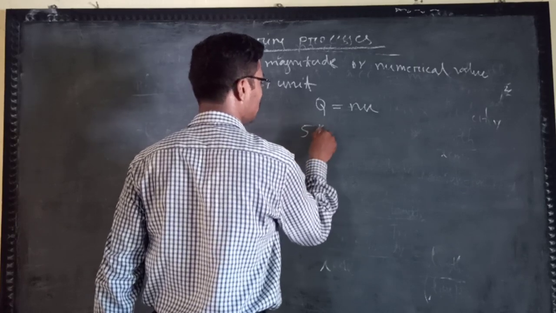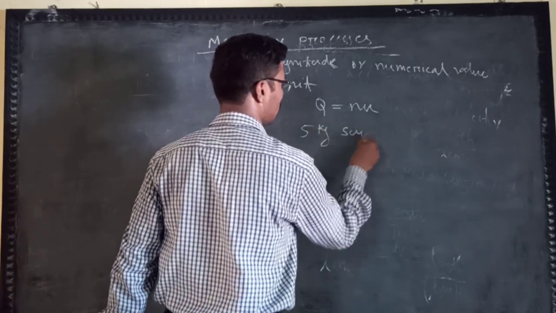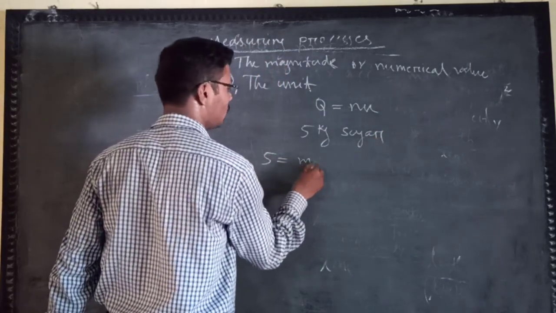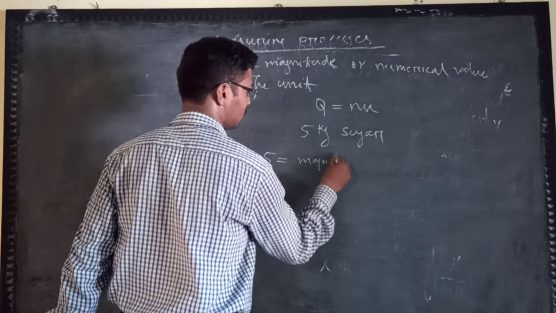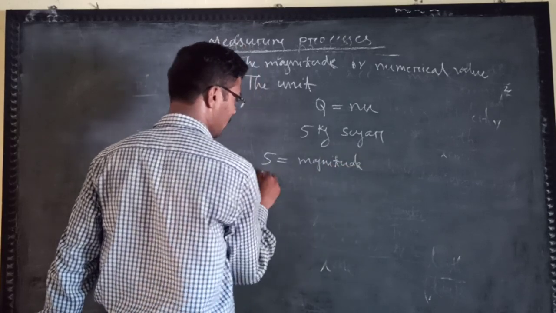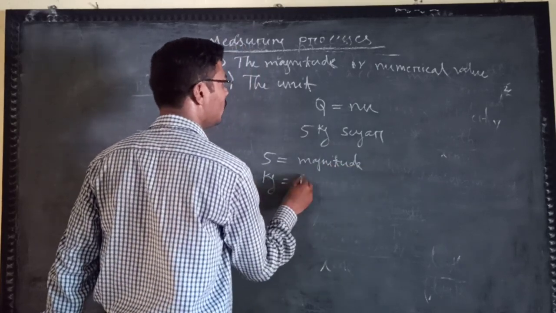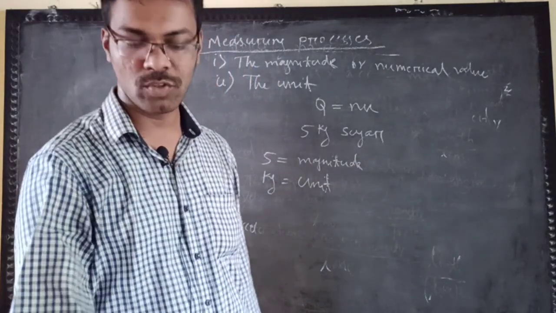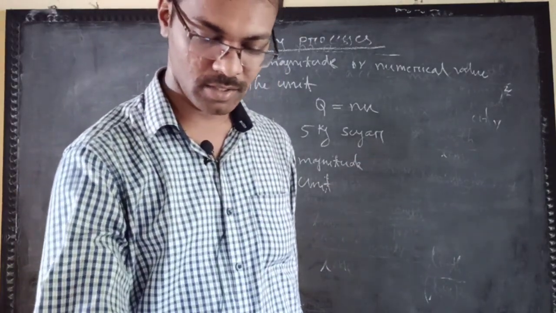Suppose 5 kg sugar: here 5 is the numerical value, that is the magnitude, and kg is the unit.